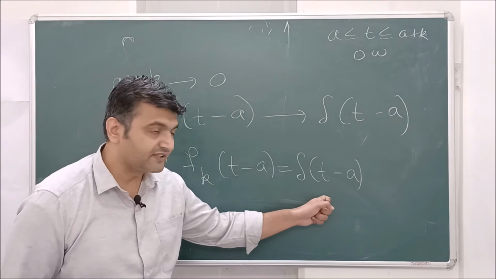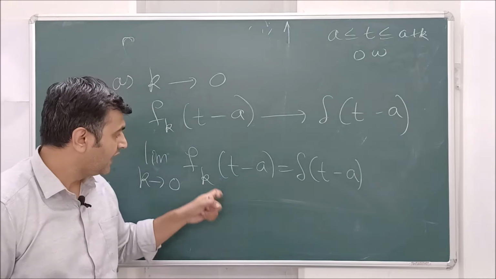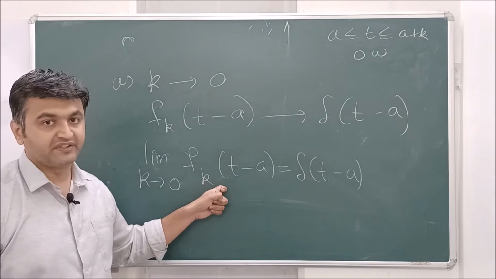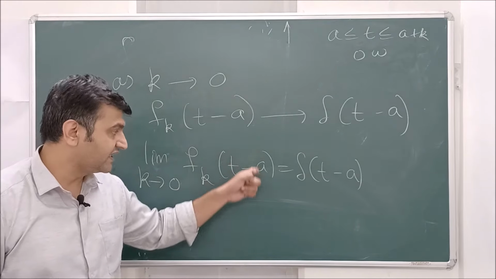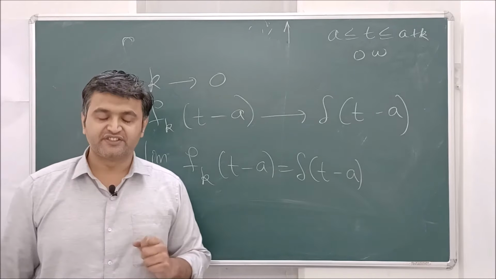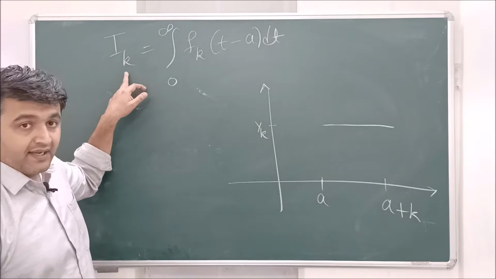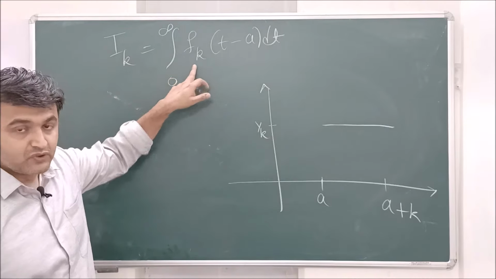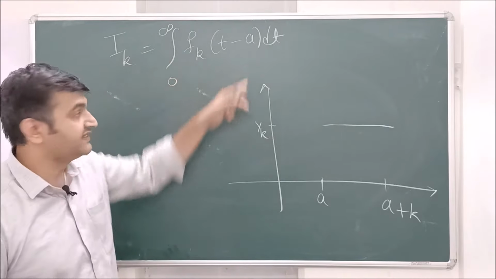Now I want to find the integration of this. So what we will do is find the integration of this function, and once we find it, we apply the limit. So let's try to find the integration. Let me call Ik the integration of this fk. My k is fixed now and I want to find this integration.